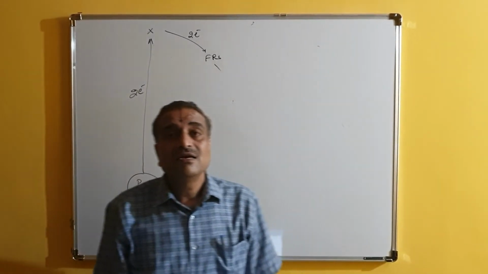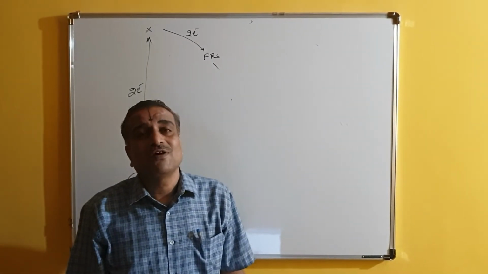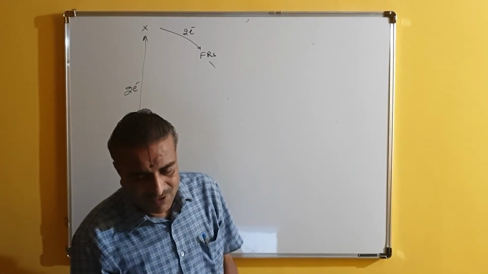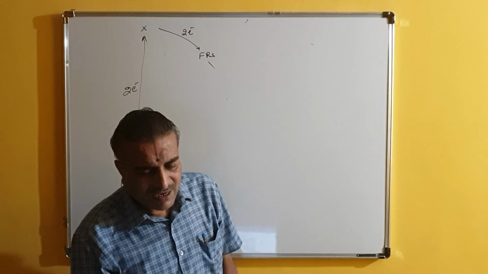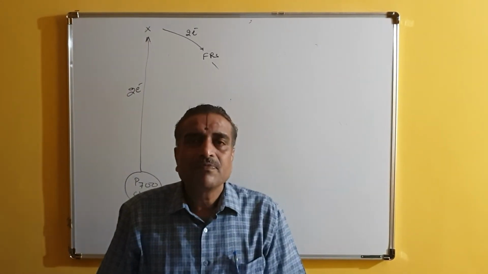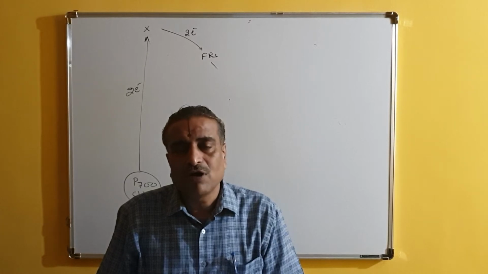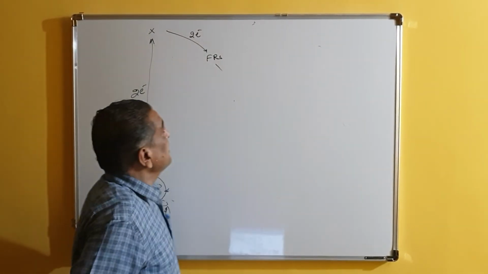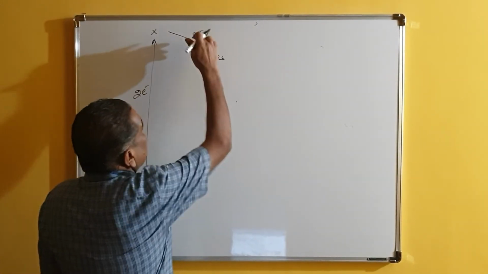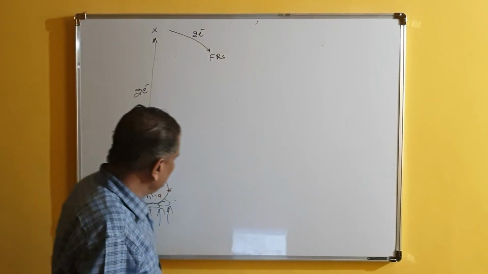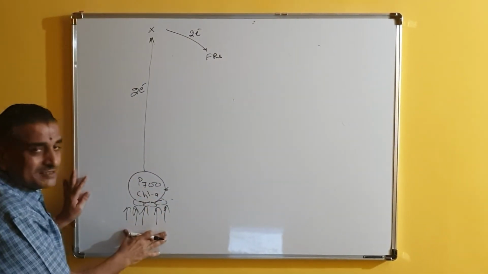Another one is called non-cyclic photophosphorylation. Non-cyclic photophosphorylation is one where the electrons are not moving in the cyclic pattern, they are moving in a non-cyclic pattern. We shall study it now. For example, P700 is operating.